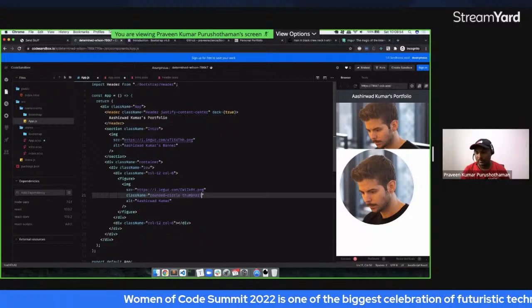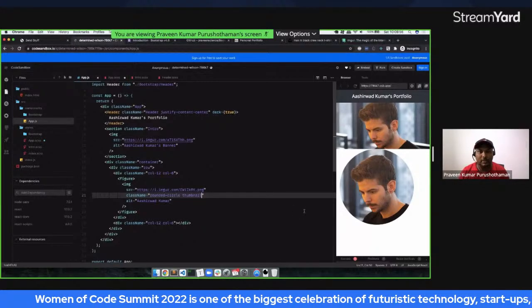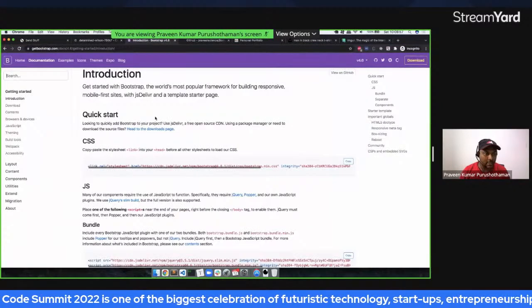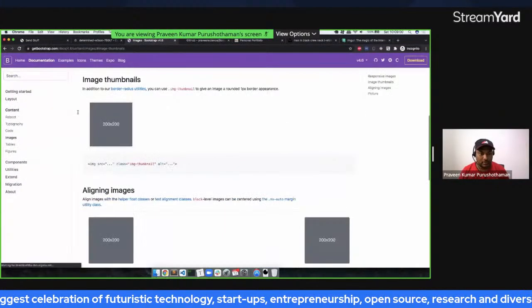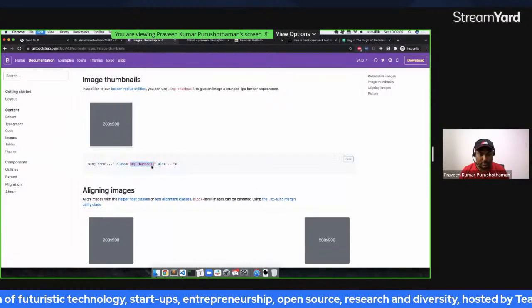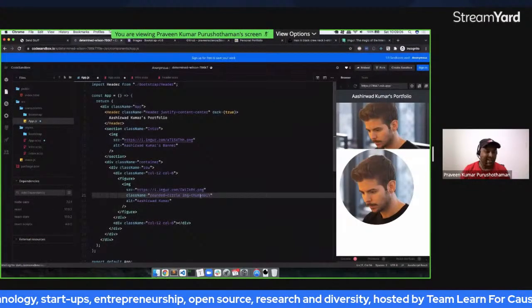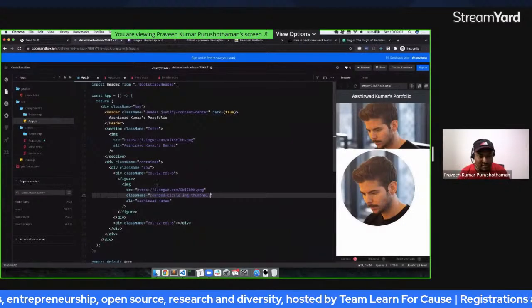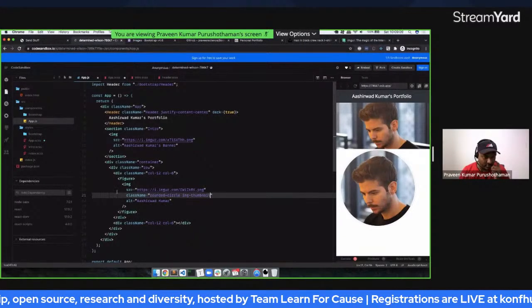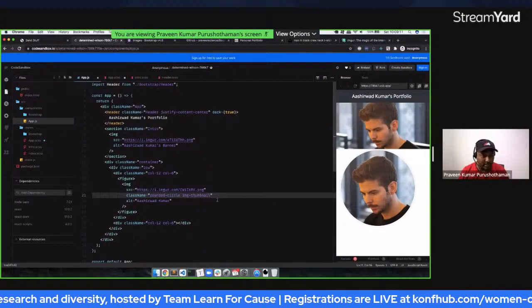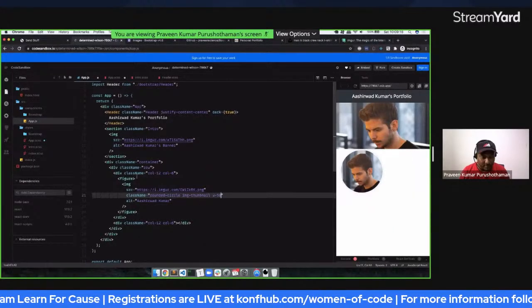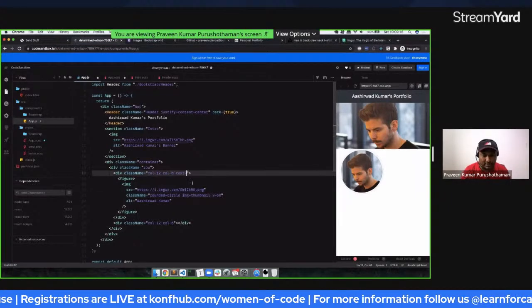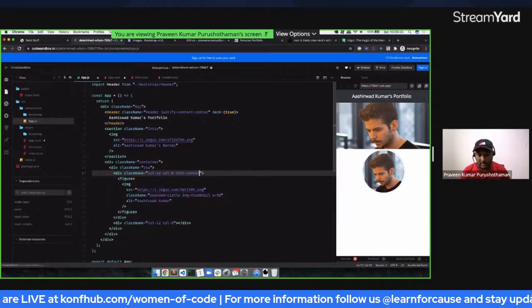For some reason thumbnail doesn't work. So let's try to use thumbnails. So it's img-thumbnail. Boom. So it kind of gives a nice one, right? Now here for this, we can also give width as 50, which gives you width 50%. And here we can give text-center, which makes the text centrally aligned.